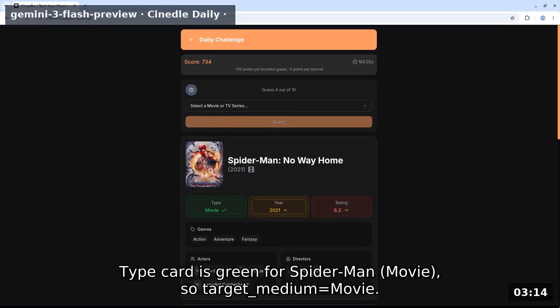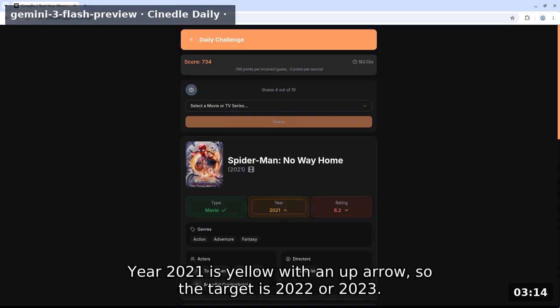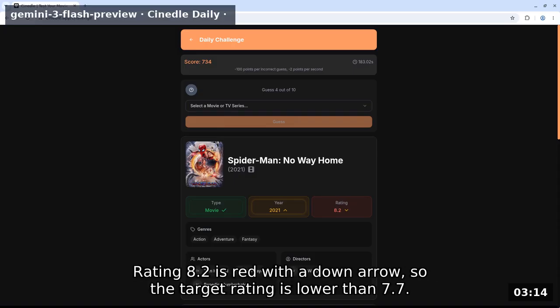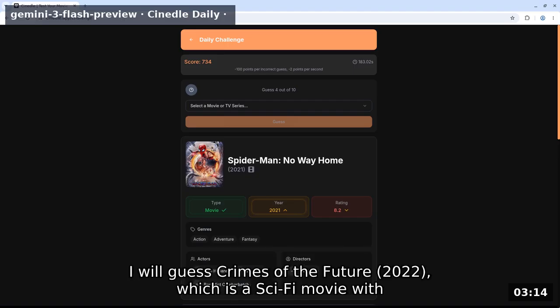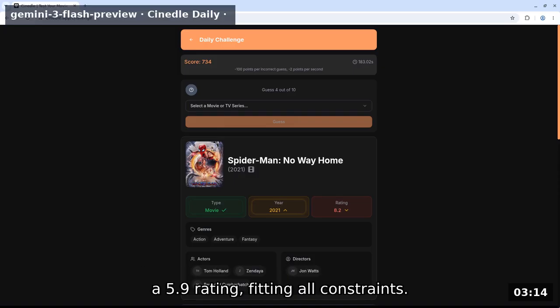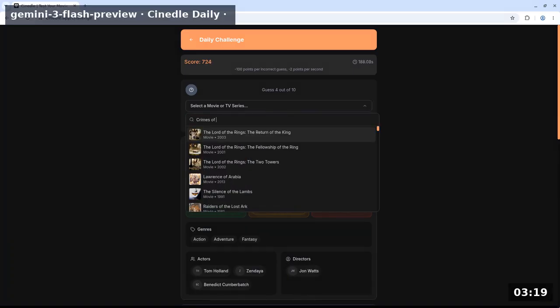Type card is green for Spider-Man movie, so target medium equals movie. Year 2021 is yellow with an up arrow, so the target is 2022 or 2023. Rating 8.2 is red with a down arrow, so the target rating is lower than 7.7. Sci-fi is a confirmed genre from previous turns, but action, adventure, and fantasy are not. I will guess Crimes of the Future 2022, which is a sci-fi movie with a 5.9 rating, fitting all constraints.